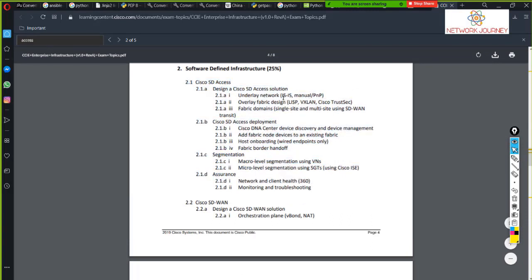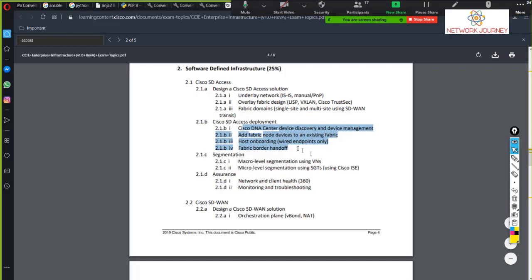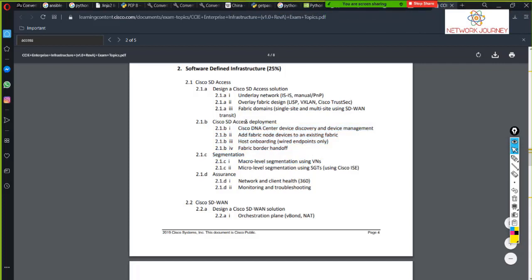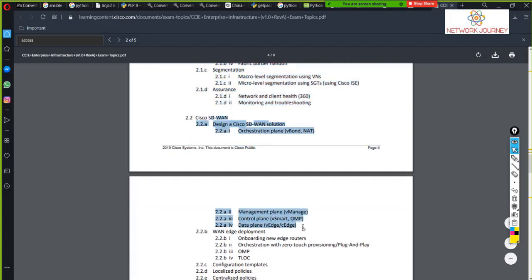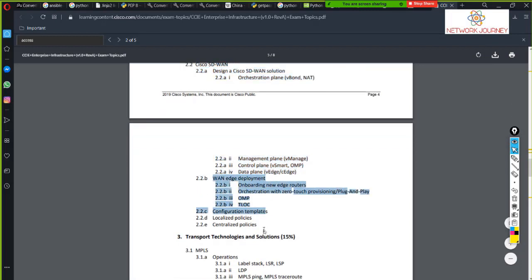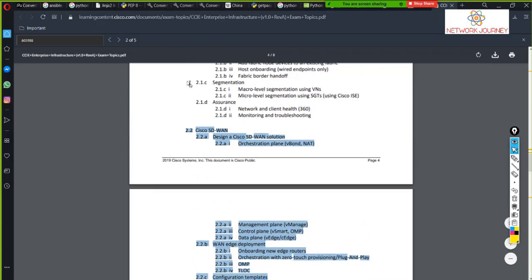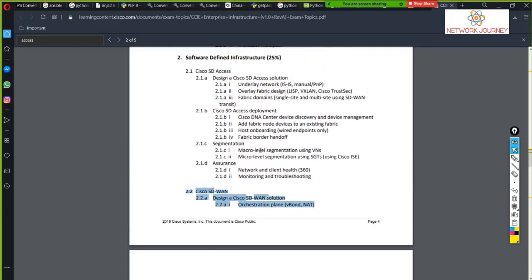You have IS-IS, manual, plug and play, LISP, VXLAN, trust security, fabric domains, the DNAC, fabric mode. So you have a lot of things coming in your lab exam. As well as in your Cisco SD-WAN, you have a couple of them like vBond, NAT, vManage. Apart from that, you also have TLOC, OMP, which is a part of SD-WAN, the templates, localized policies, centralized. Once again, with respect to SD Access and SD-WAN, chapter 2, 25%, is all about your software-defined technologies.